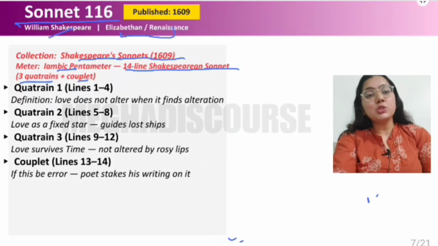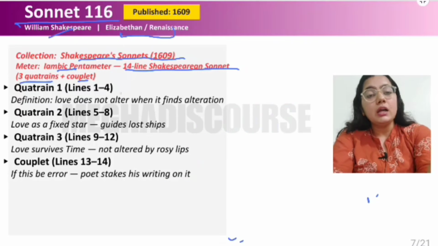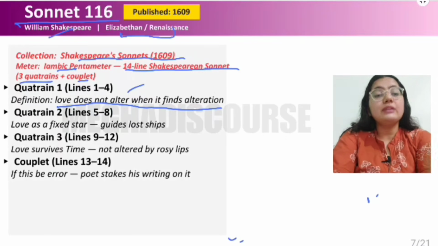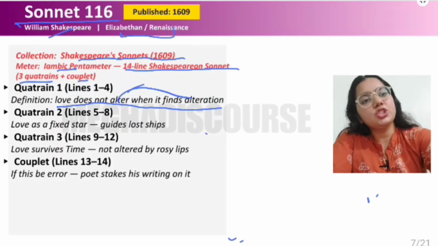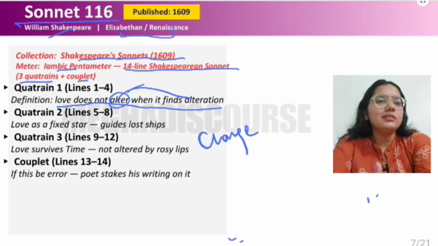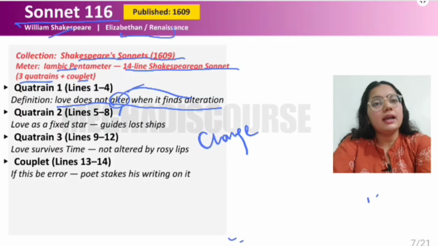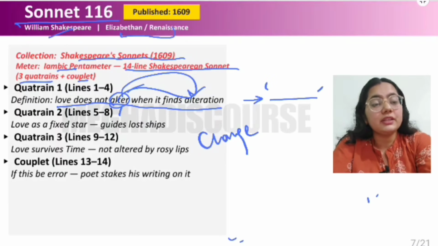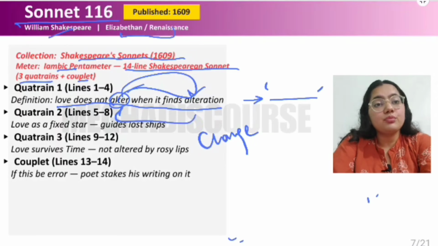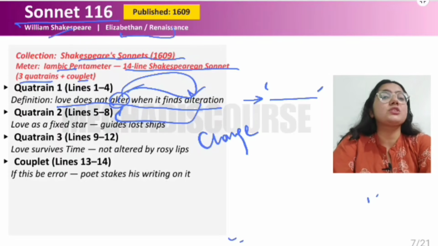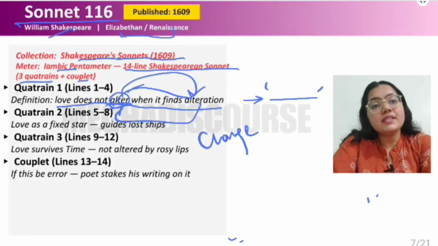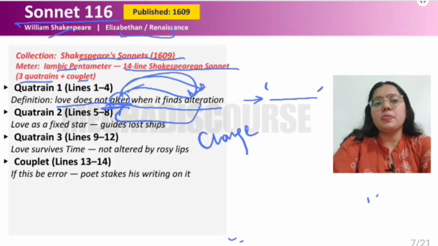Okay. Now let us look at the exact idea in this poem. First we have quatrain number 1, which is "love does not alter when it finds alteration." Alter means change. So from "alter," two words are made, alter and alteration. This is a process which can be defined. There is a literary term that is specifically used for this kind of process. So you tell me in the comment section which literary device is used here, where we have a single word and two words can be formed.